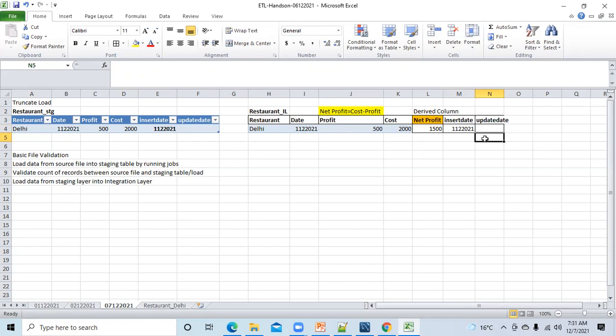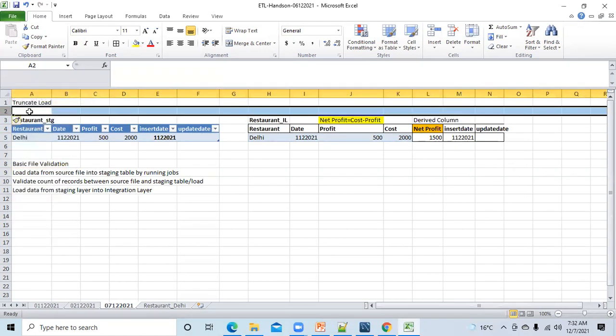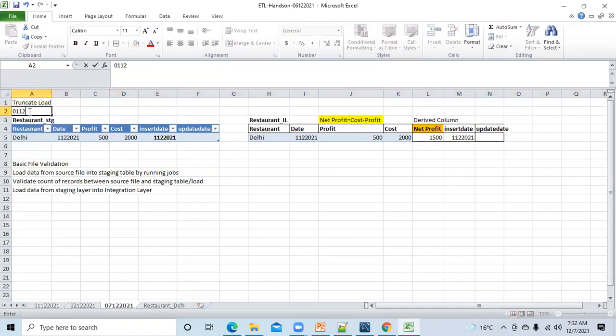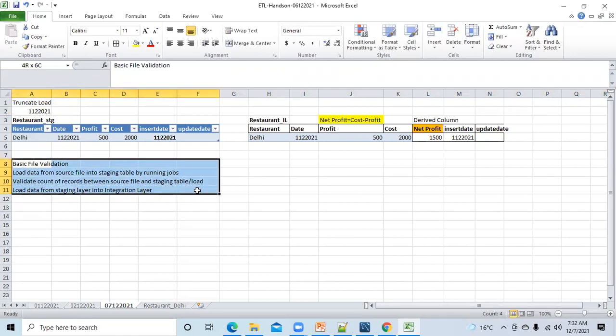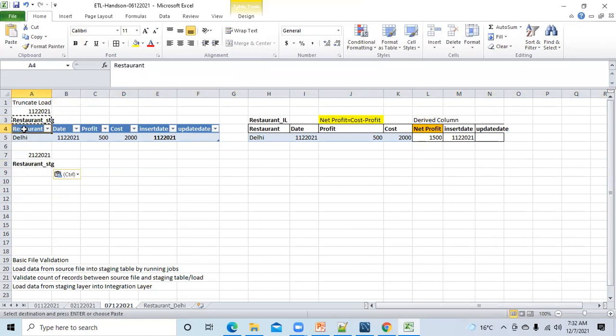Any questions? No question. So this transaction happened on which date? 1st of December, 1st of December 2021. Okay. Now, next one, 2nd December, 2nd December 2021. Now try to understand this, and we are talking about the truncate load. This is a little bit complicated, so give full concentration.